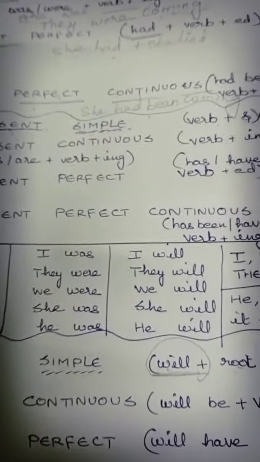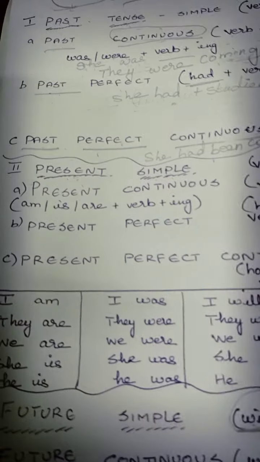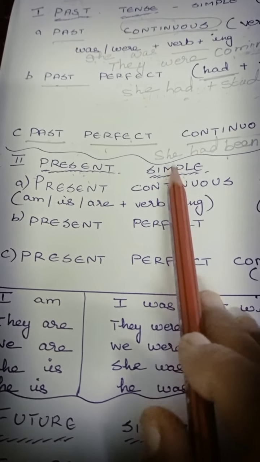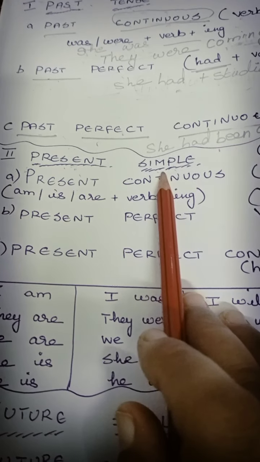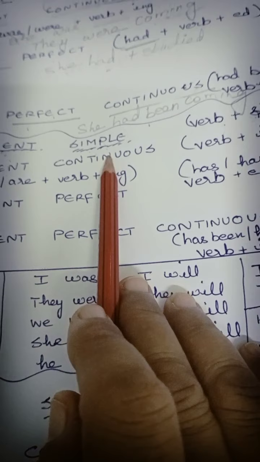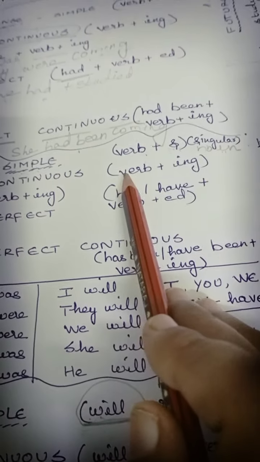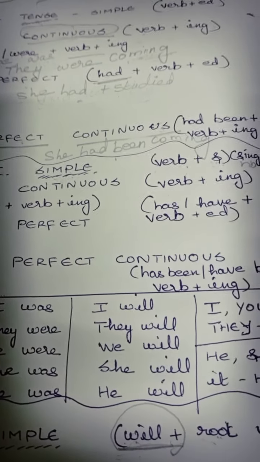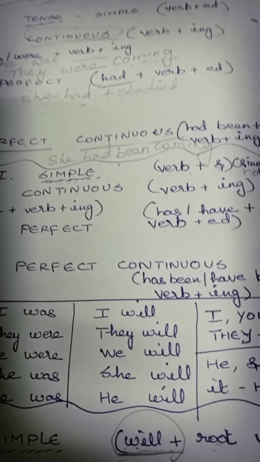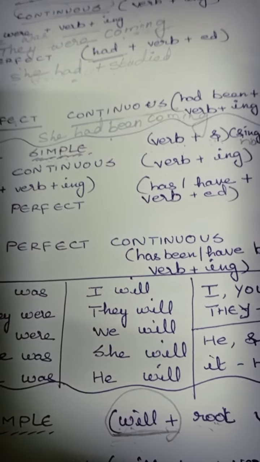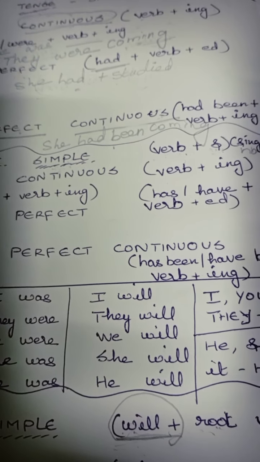Now shall we move on to the present simple. I told present simple. What is present simple? When the action is being done now, it is present simple. Now, what is present continuous tense? Very simple: adding ing with the verb. The same thing: coming, going, eating, sitting. But it will come in present tense. She is coming. He is coming.